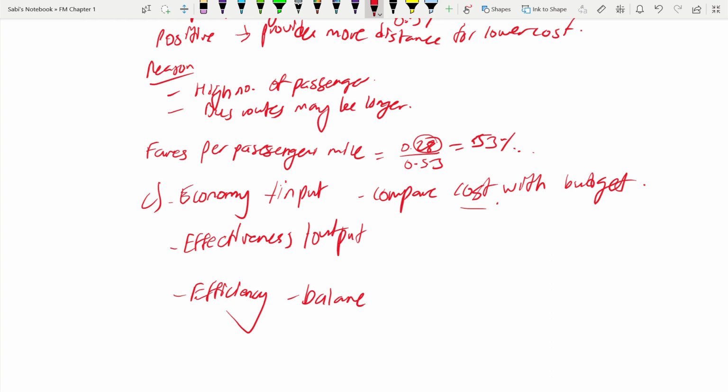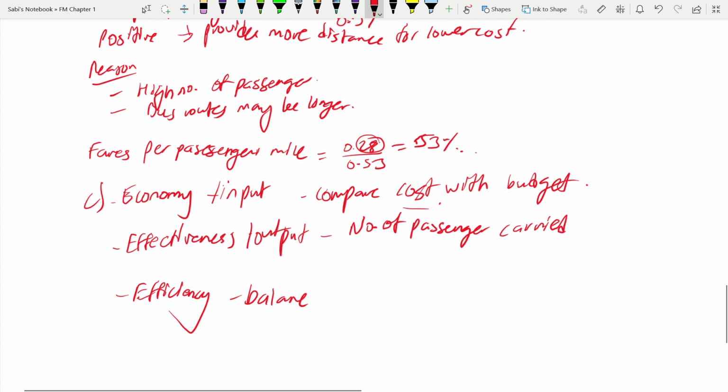Next, effectiveness is an output measure. So whether organization has achieved their output or not, that's what effectiveness measures. So what is their output? Number of passengers carried could be one of the objectives for effectiveness. Or number of passenger miles traveled.